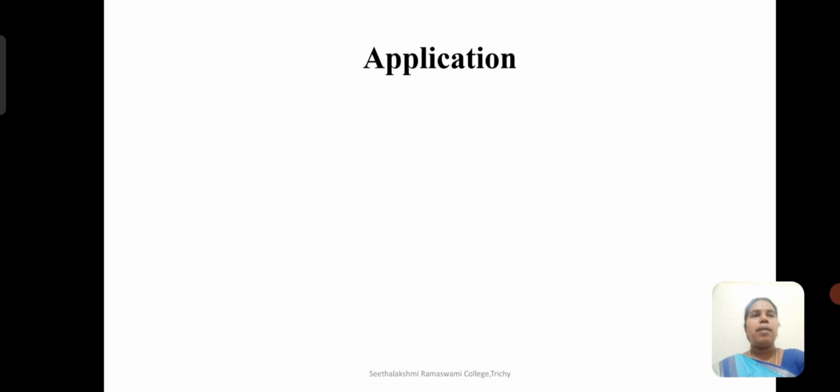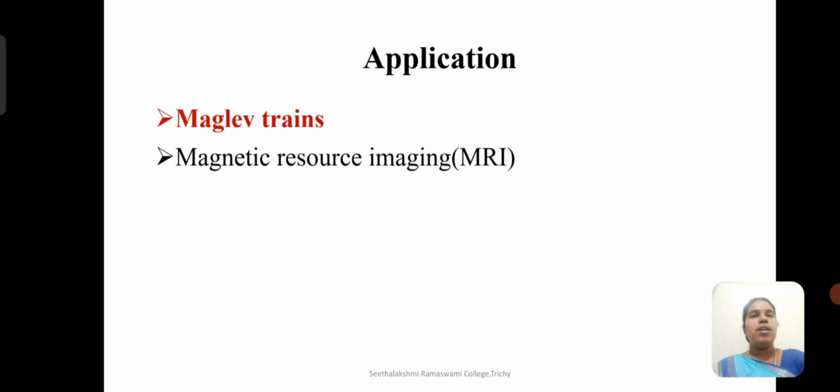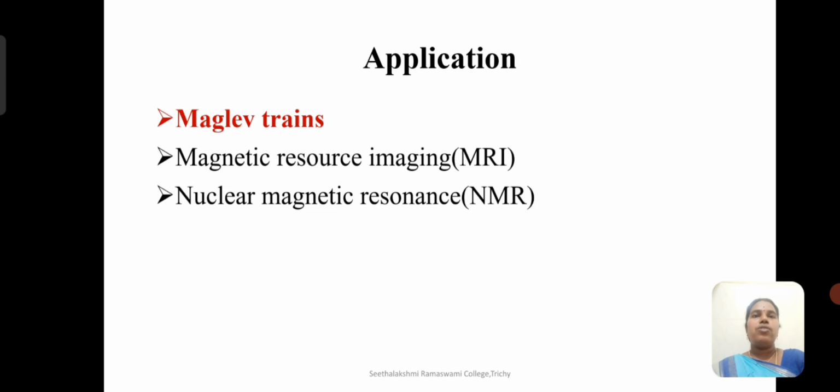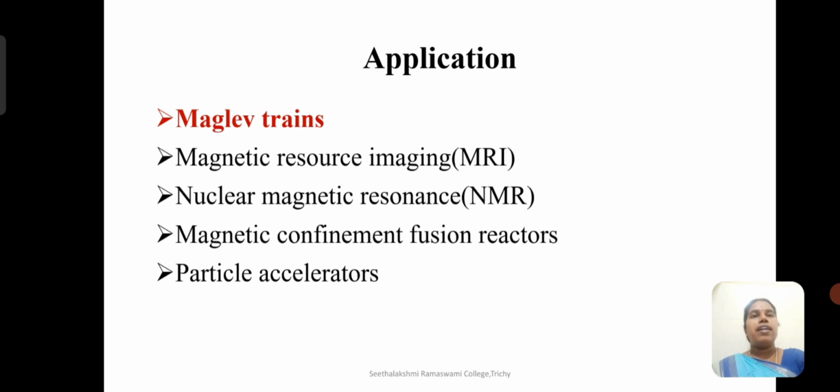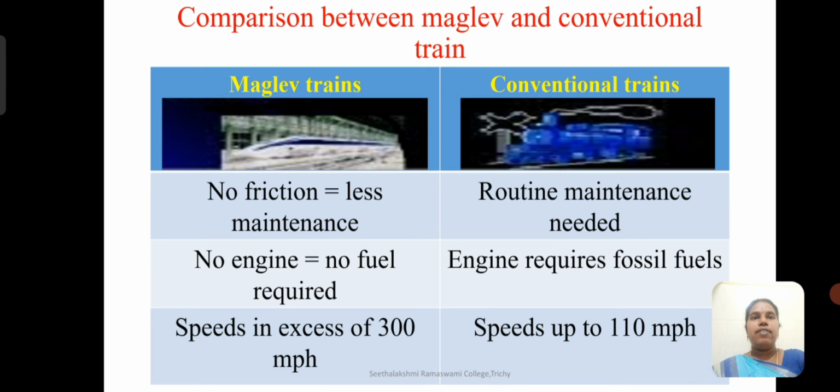Next, coming to the applications. Based on the advantages and disadvantages, we have various applications: Maglev trains, magnetic resonance imaging, nuclear magnetic resonance (NMR), magnetic confinement fusion reactors, and particle accelerators. These are the various applications, but we are just going to concentrate on Maglev trains, or in short, magnetic levitation.